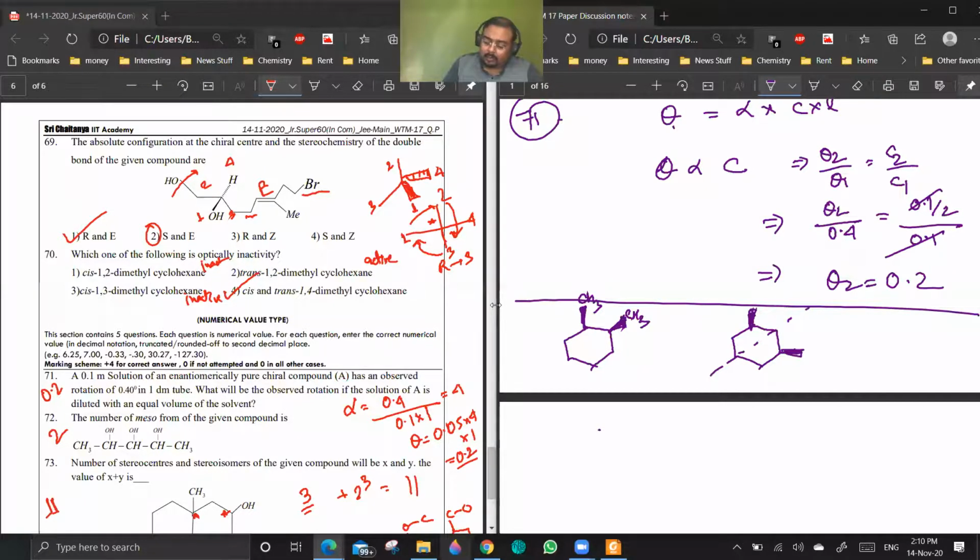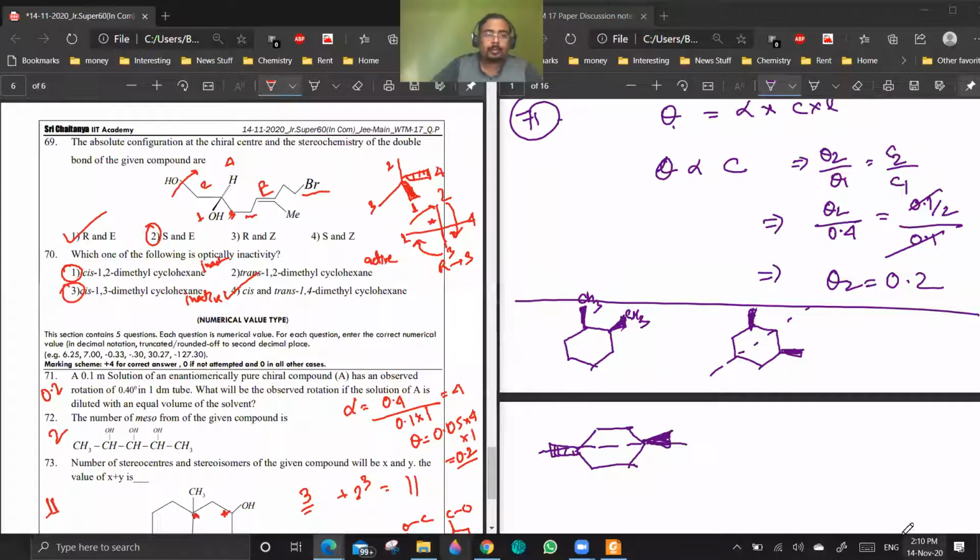Because the plane of symmetry will pass through like this, whatever group is there won't matter. Whether it is trans or cis, the plane of symmetry will always cut the groups into half. So the answer should be 4 as well as 1 as well as 3.